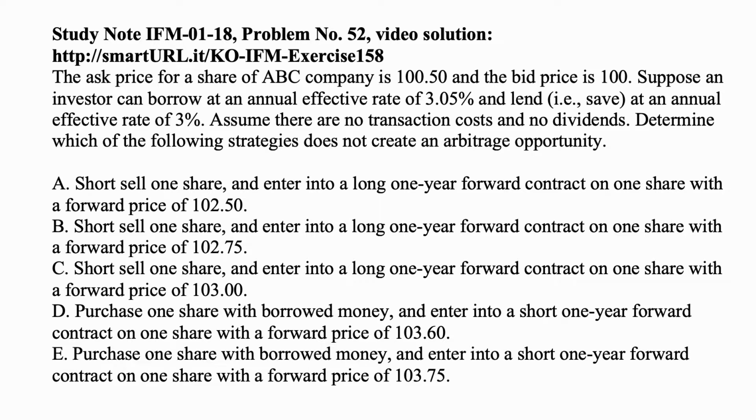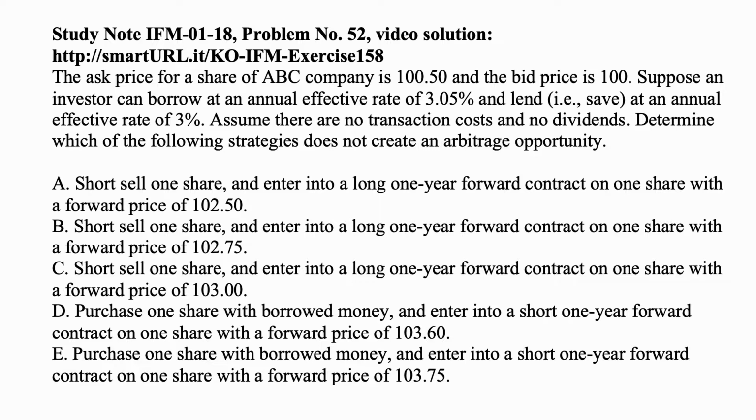Here's a problem for today for exam IFM. The ask price for a share of ABC company is 100.50 and the bid price is 100. Suppose an investor can borrow at an annual effective rate of 3.05% and lend, so save by putting the money to work with somebody who borrows the money, at an annual effective rate of 3%. Assume there are no transaction costs and no dividends. Determine which of the following strategies does not create an arbitrage opportunity.